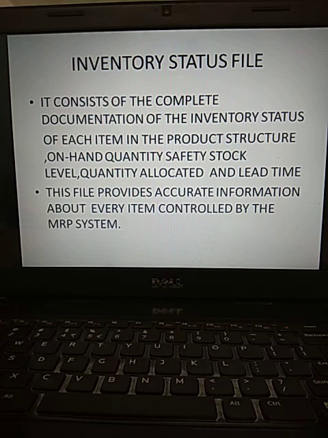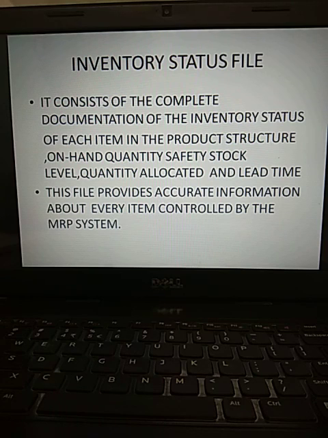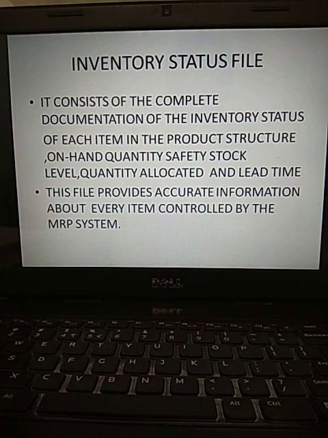Okay. So this is a very, very simple unit, the fourth unit: materials management. And in the next class we will discuss one more concept, manufacturing resource planning. So thank you so much.